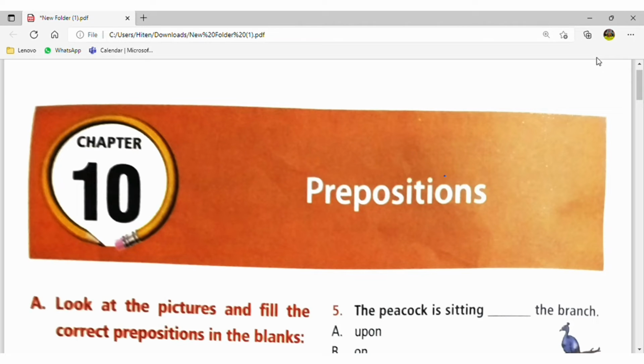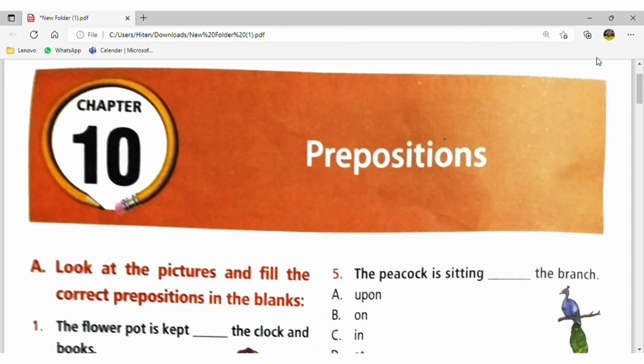So let's start with the preposition. Generally the preposition is used before some word. Here it is written as pre and position. When a word occupies the position before another word, it is used as a preposition. For example, in, at, on, upon are commonly used prepositions. Now how will you use these: in, on, at, upon, onto, into?